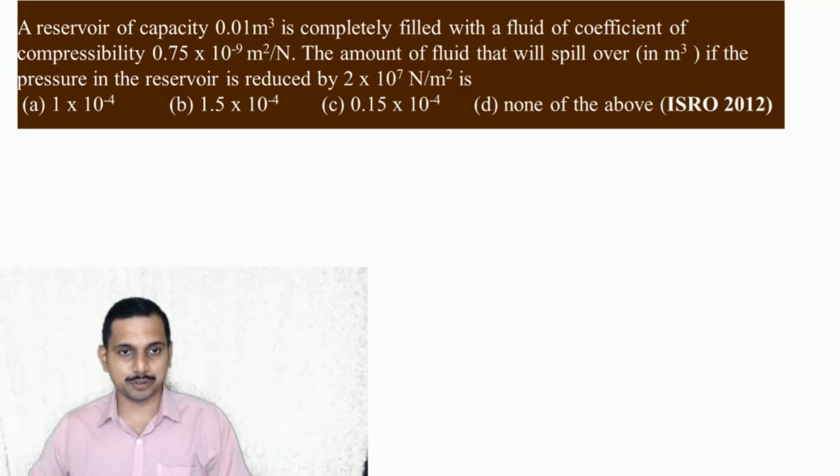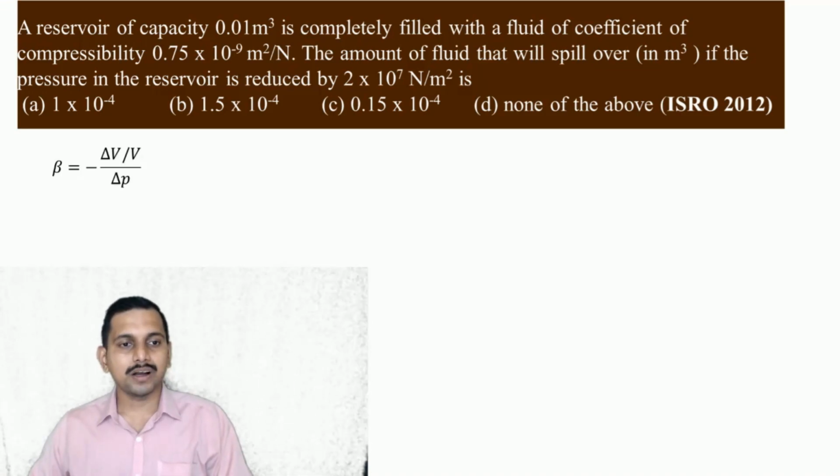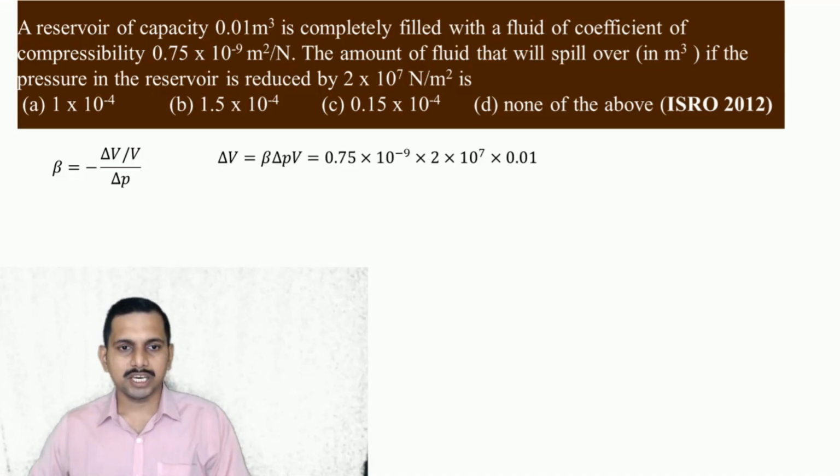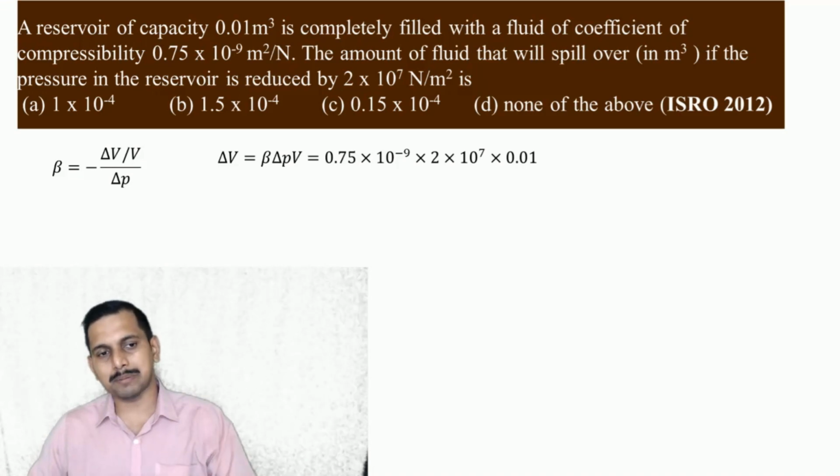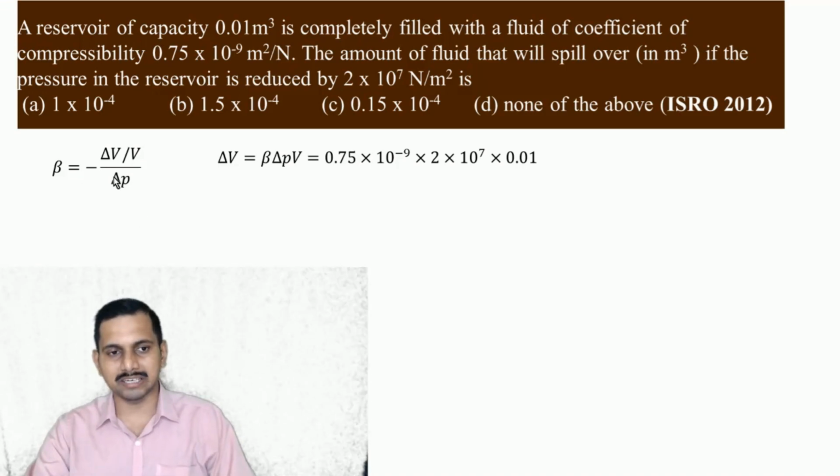You have to imagine such a situation. Okay, so direct substitution. Beta is given there, the coefficient of compressibility. If you directly substitute, delta V is given by this, and here the minus sign is there, but that minus gets cancelled because delta P is negative. Now, whenever we say delta, delta means 2 minus 1. Delta P is P2 minus P1, and delta V is V2 minus V1.